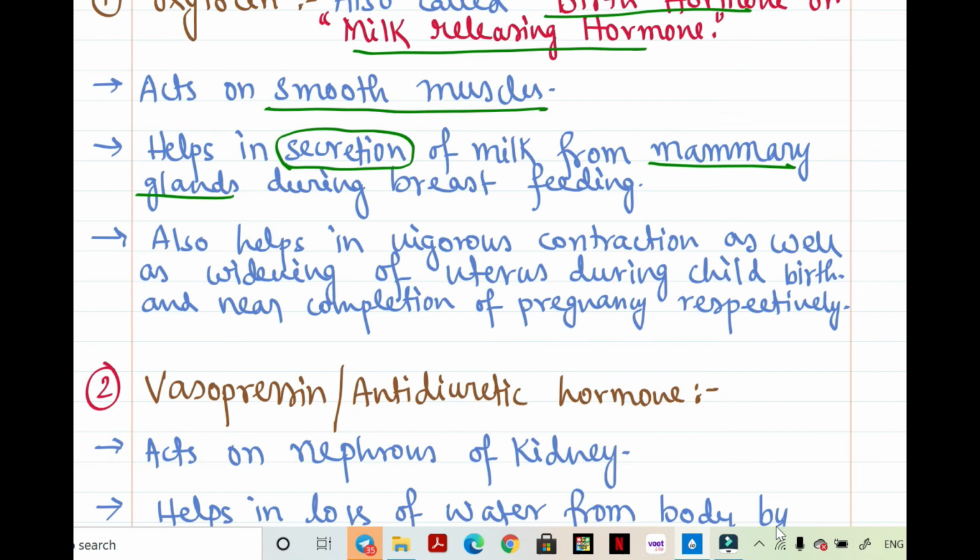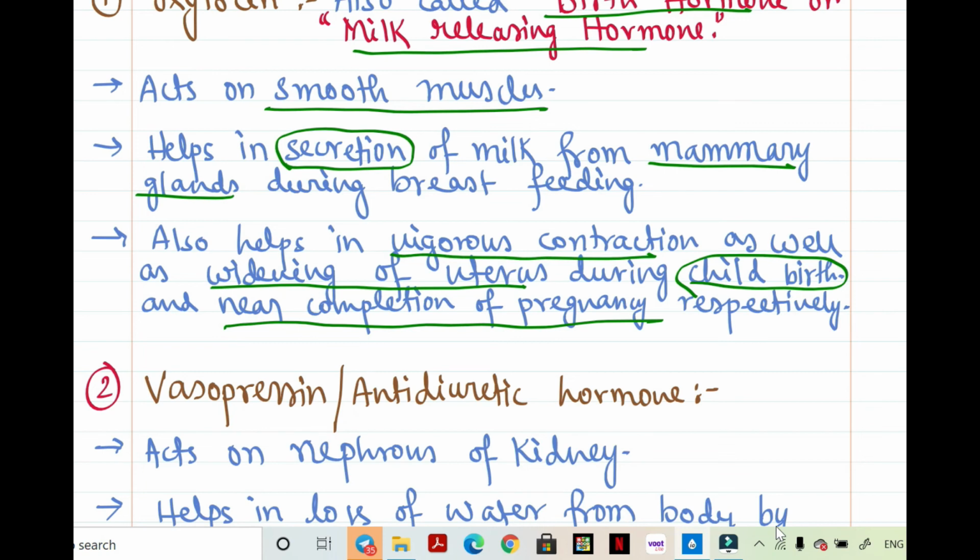After that, it also helps in vigorous contraction as well as widening of uterus. We all know that uterus is called the mother. So near completion of pregnancy, the mother generally swells as the baby gets mature. In such cases, oxytocin helps in widening of the uterus, and during the childbirth, oxytocin helps in vigorous contraction of uterus. So in this statement it is written that it also helps in vigorous contraction as well as widening of uterus during childbirth and near completion of pregnancy respectively.